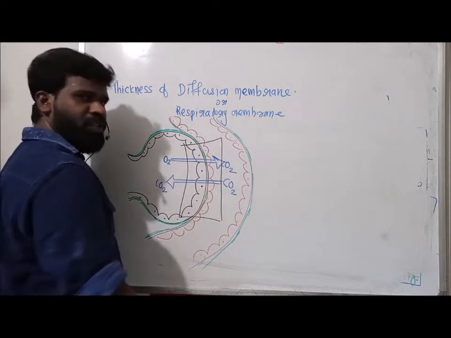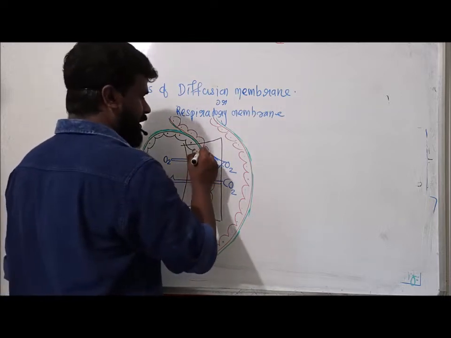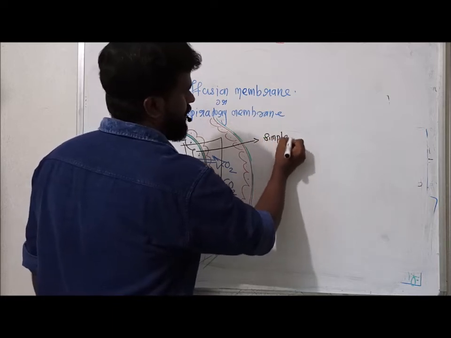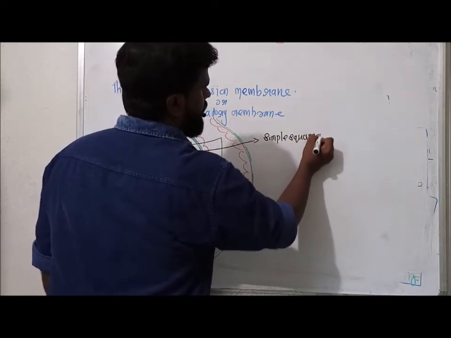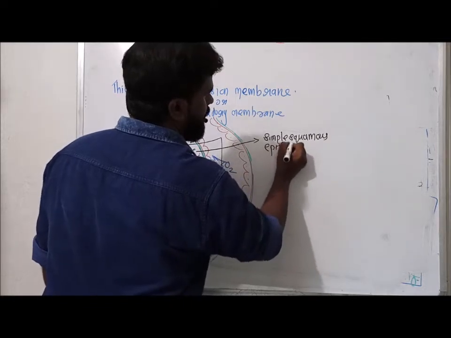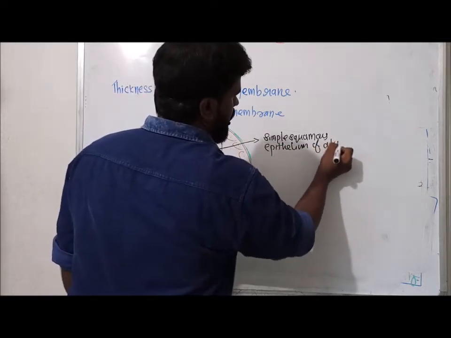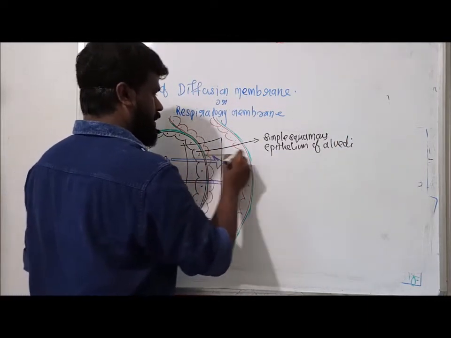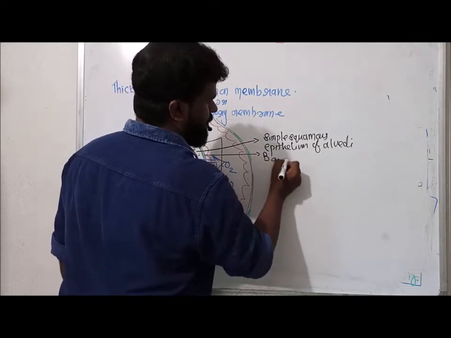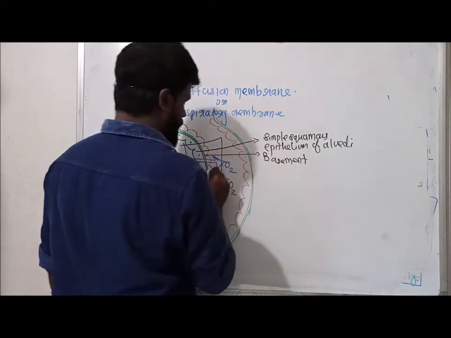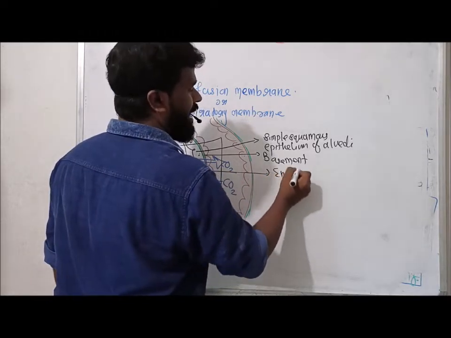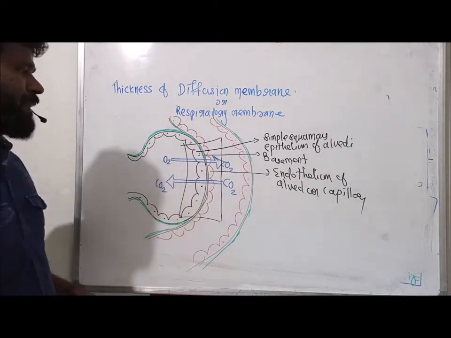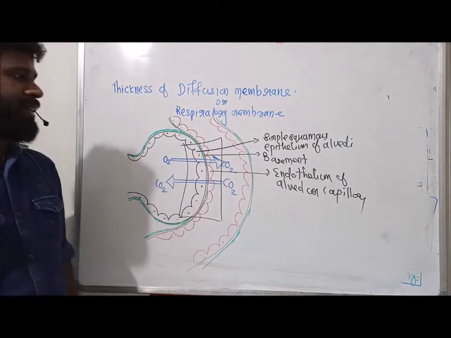Our respiratory membrane consists of the simple squamous epithelium of alveoli, and this is the basement membrane, and this is the endothelium of the alveolar capillary. This is a capillary surrounding this alveoli.